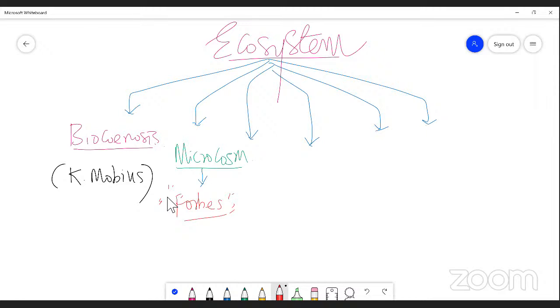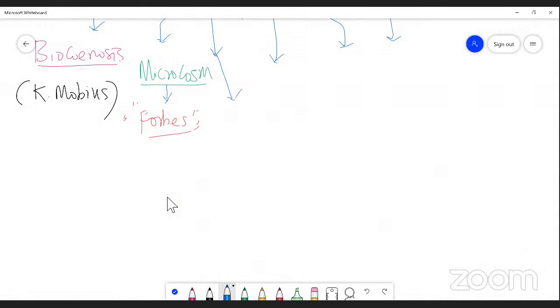The third word is used by Dakuch, namely geobioconosis. Dear student, please don't get confused. Some technical words are what I'm using instead of ecosystem, right?